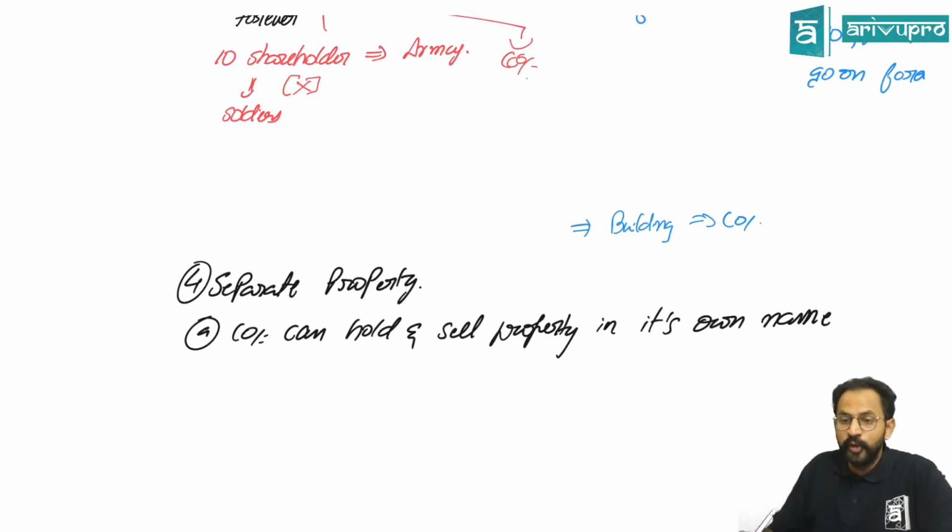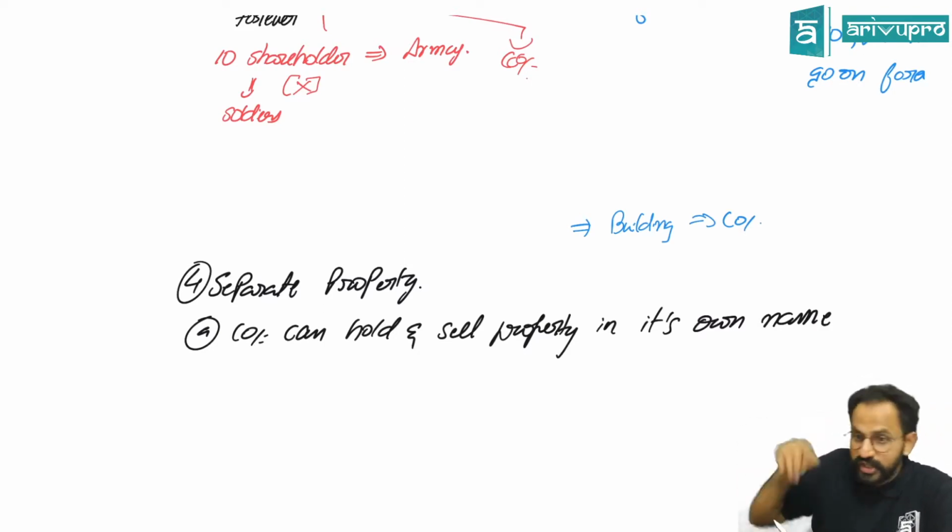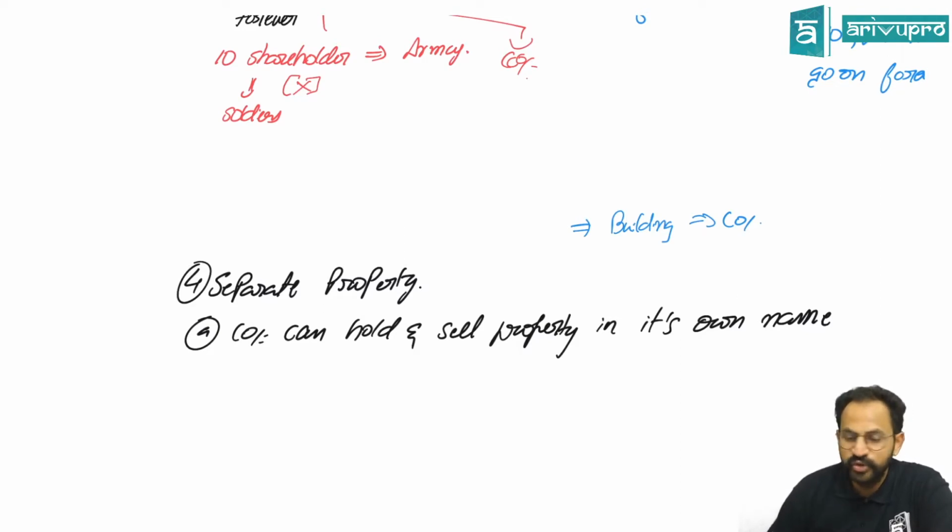So, unlike sole proprietorship, where the person is the owner and there is no difference between business property and his property, that does not apply here.